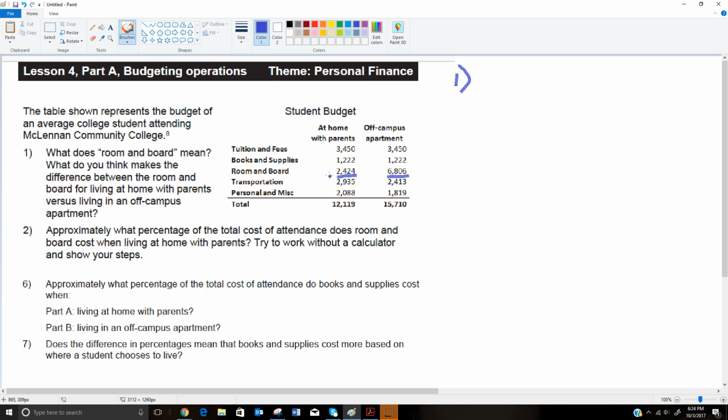If you're living at home with your parents, I would venture to guess that you're not paying the entire mortgage or rent for most people, and so your room cost is going to be significantly lower because you're not paying a full mortgage or rent. Whereas if you're living off campus in an apartment, you're going to have to pay for your own apartment. You may have a roommate or not, but it's still going to be more expensive